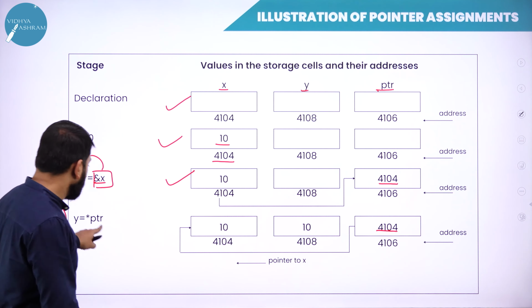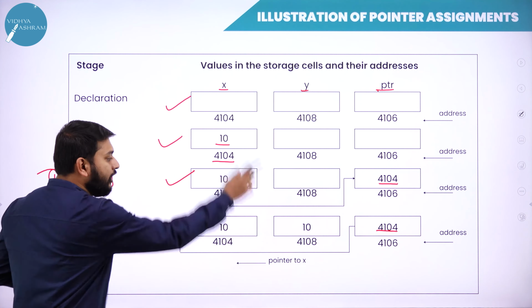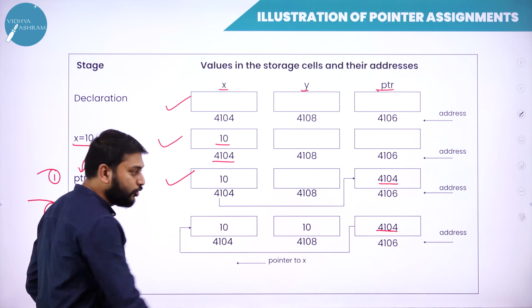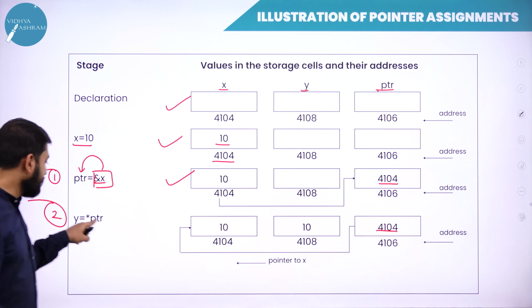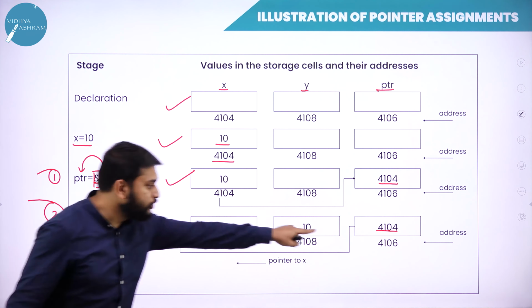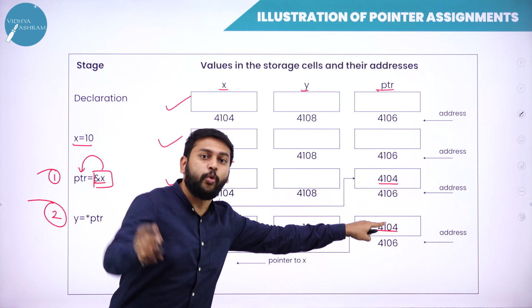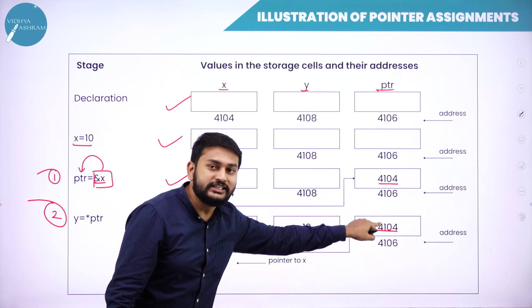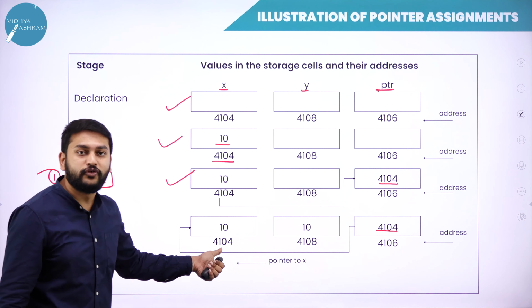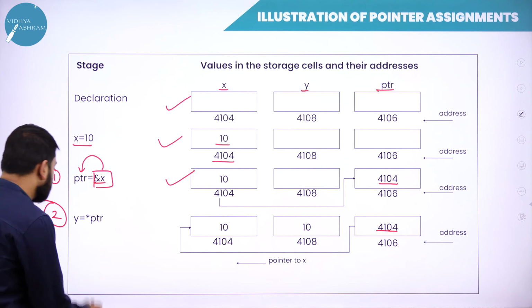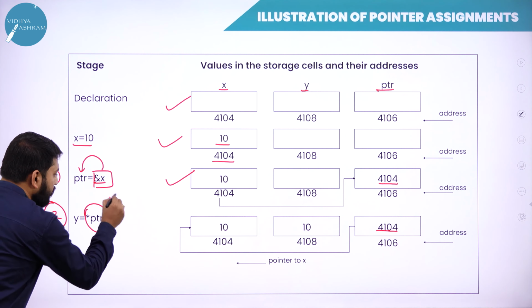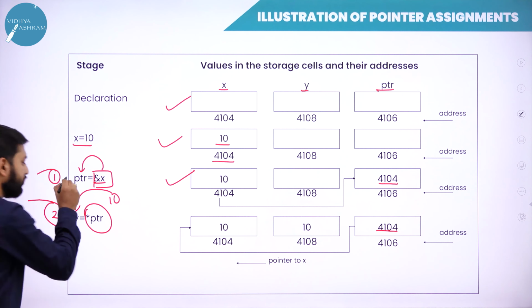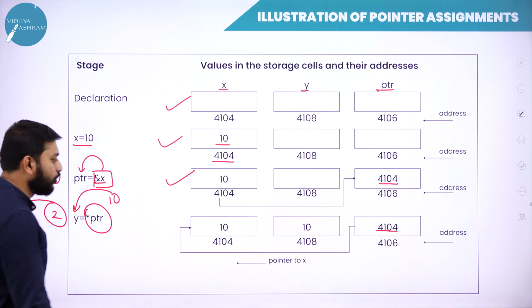I would repeat. ptr in the sense what? It is a variable. What do you have in the ptr? You have 4104. You are trying to use star. So what you should do is, in this address, what is the value that you have? In 4104, I have 10. So this value is 10. Where should I store this 10? I should store this 10 in y.